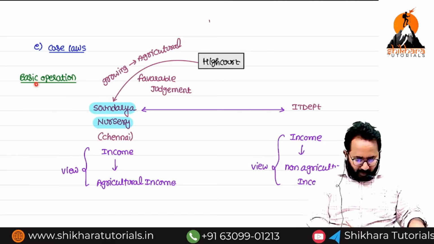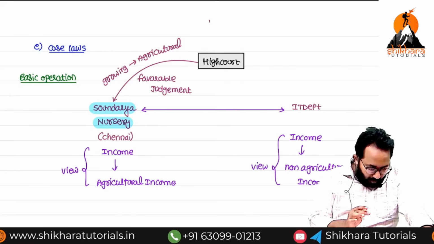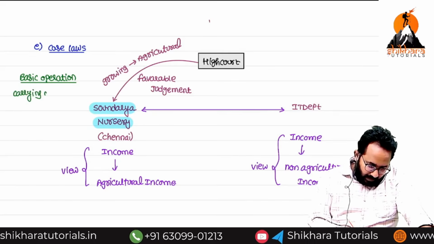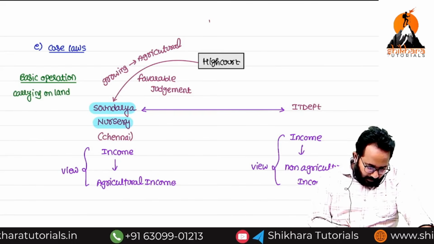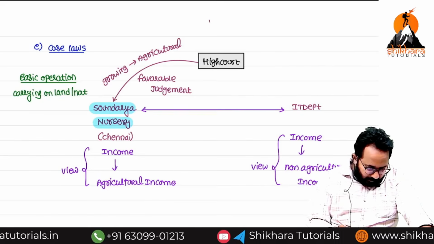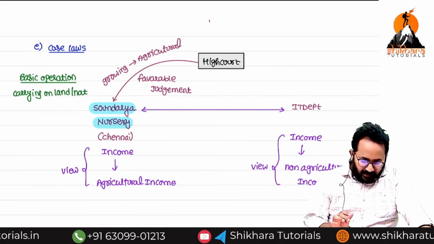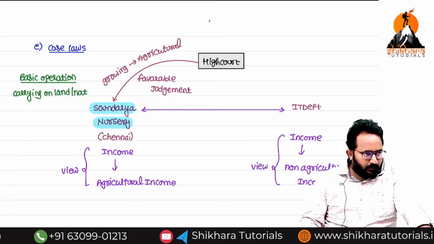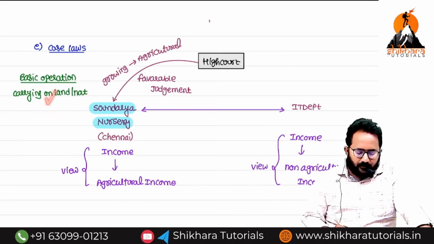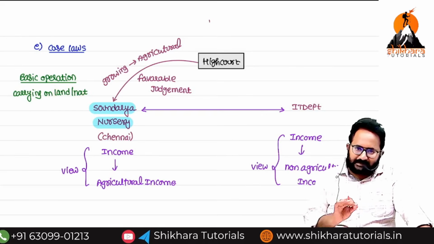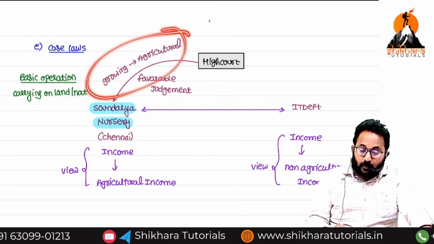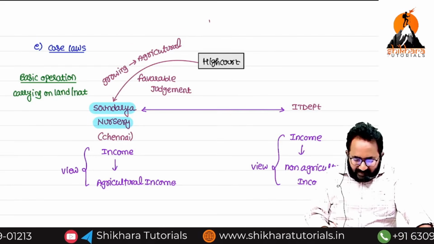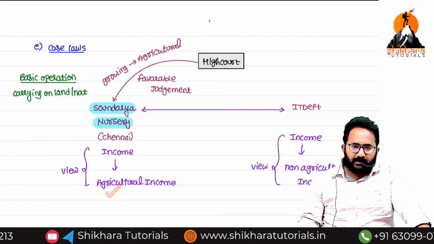Those operations are called the basic operations. Now remember, whether the basic operations are carried on land or not is unimportant. If carried on land, okay. If not carried on land also, it is agricultural income only, because growing activity is there. Whatever plants or trees are growing is enough to call it agricultural income.